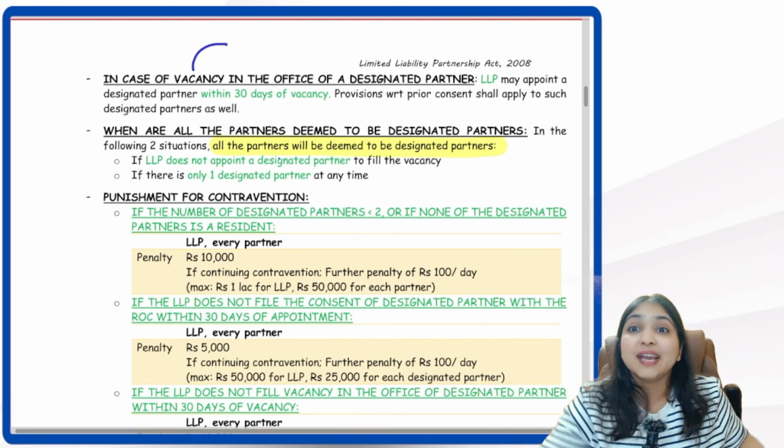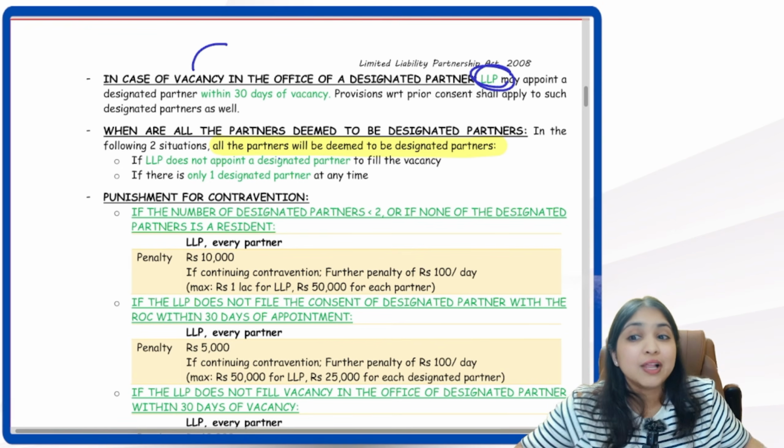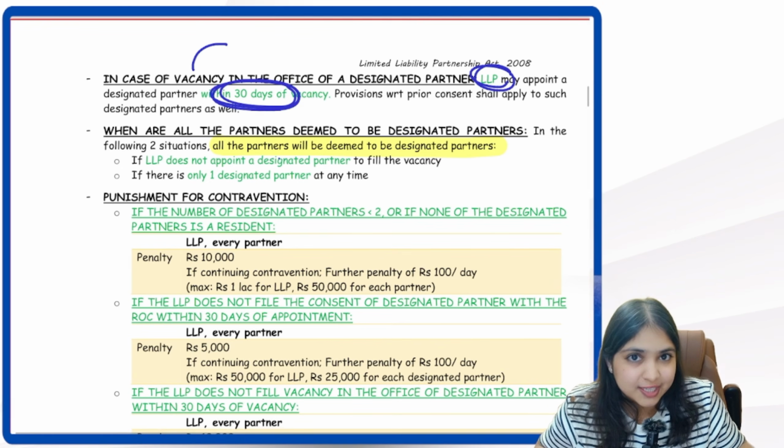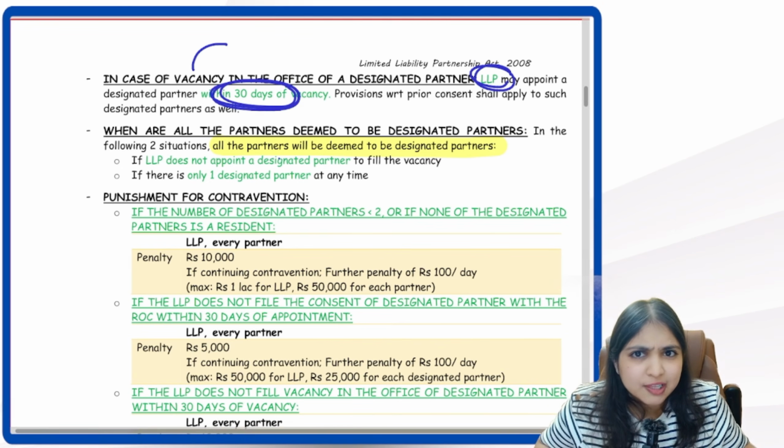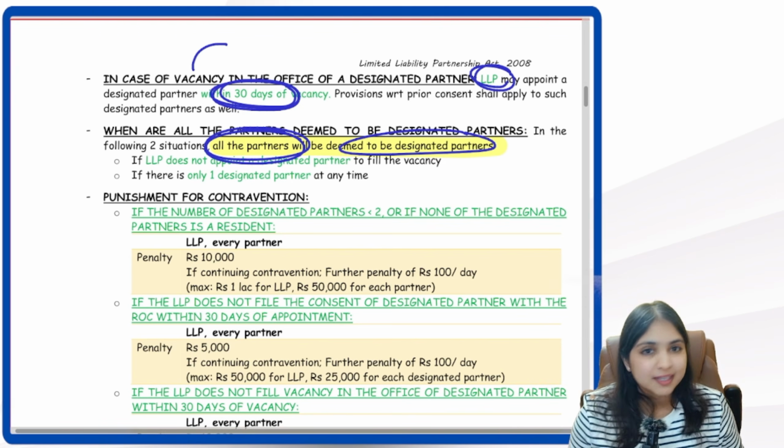What if there is a vacancy in the office of designated partner? Then the LLP has to fill that vacancy within how much time? Within 30 days. What if they don't fill the vacancy within 30 days? If they don't fill the vacancy, then all the partners will become deemed to be designated partners.